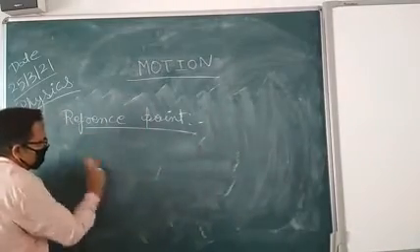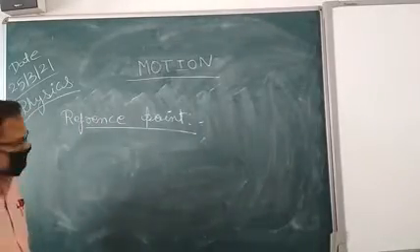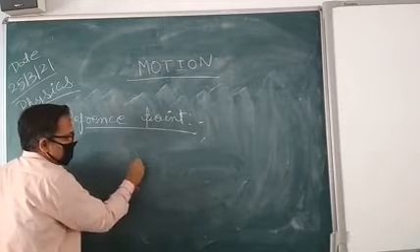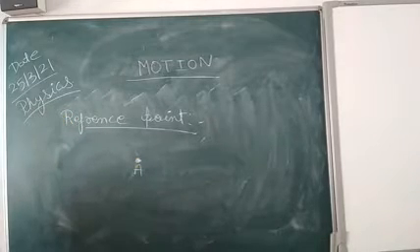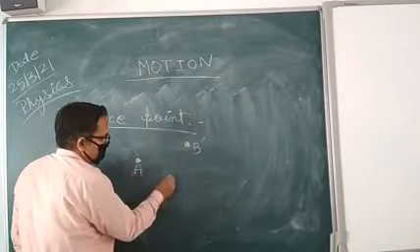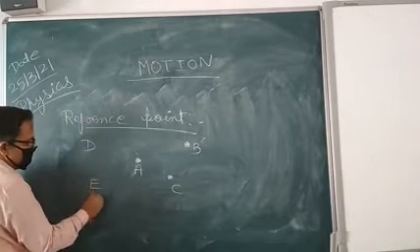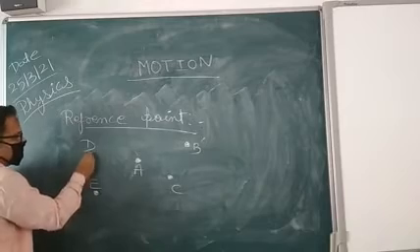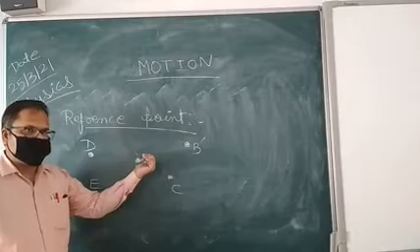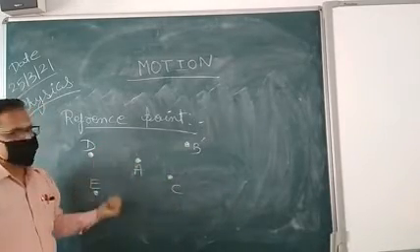Now, if we are defining this in physics, how do we define it? Let me suppose I am taking A as a reference point, and I put a point here as B. That is your C point. This is your D, and that is your E point. So I am saying that A is the reference. How will we define the distances of B, C, D and E?